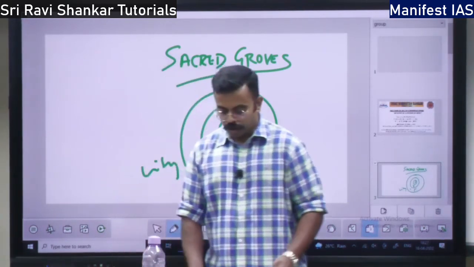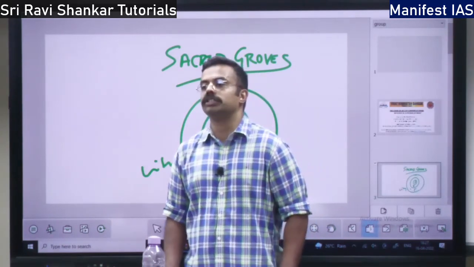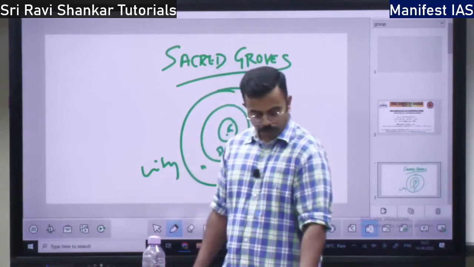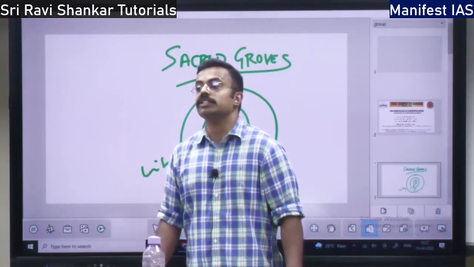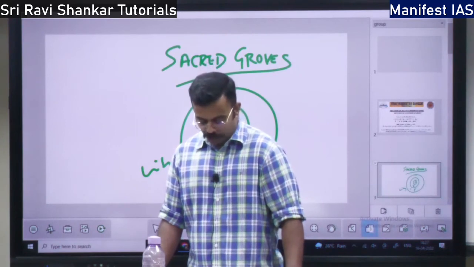Next we will talk about the important concept, biodiversity hotspots. What is a biodiversity hotspot? Where there is a high number of species, endemic species, that is a biodiversity hotspot.